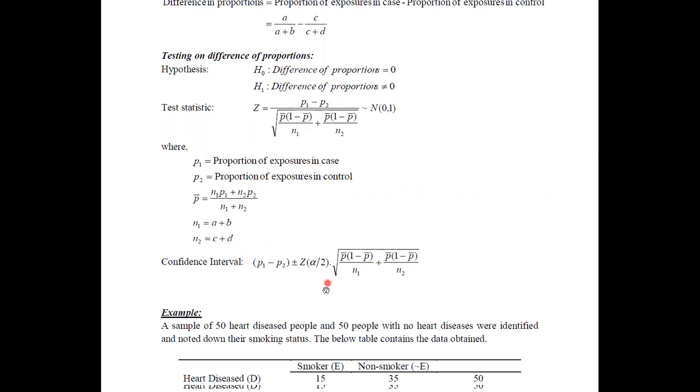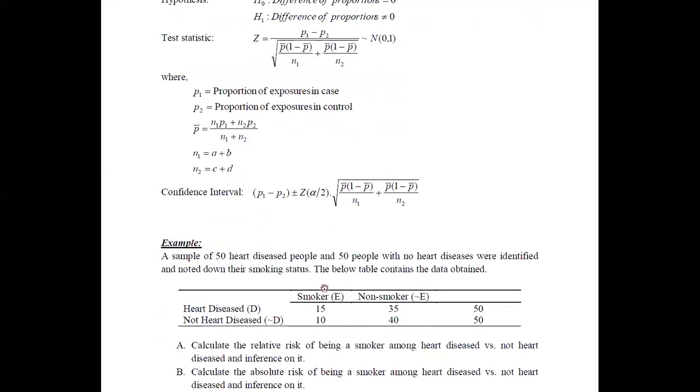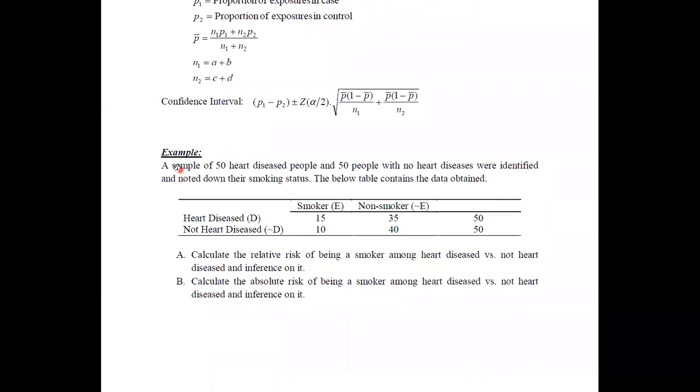This is one example that I want to discuss under this case control study. Here they have selected 50 people with heart disease, or 50 people who had strokes, and 50 people without heart disease.